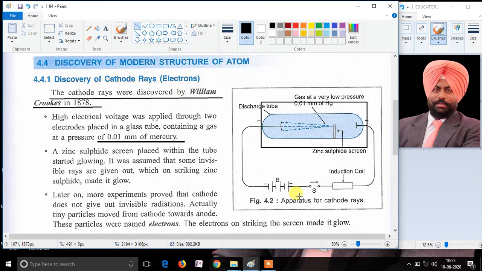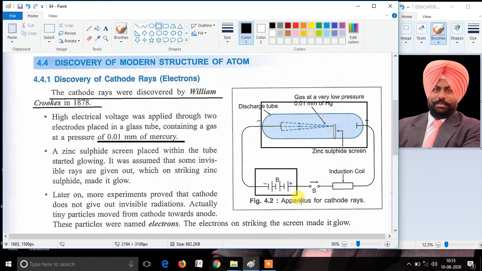A potential difference was applied to this discharge tube. Potential difference means electric voltage. This voltage was of high power, near about 20 kilovolt to 50 kilovolt.